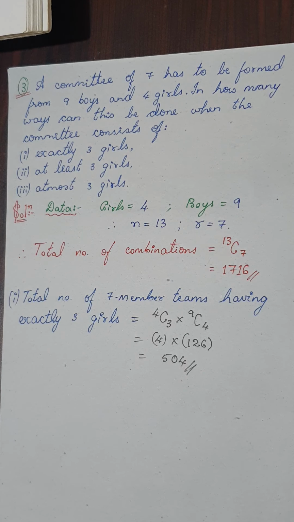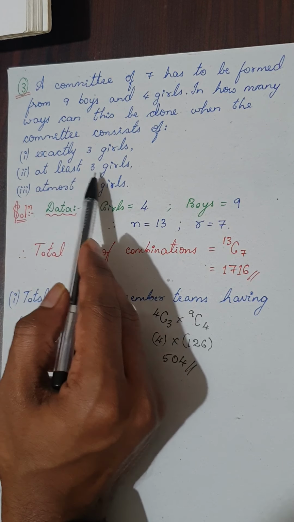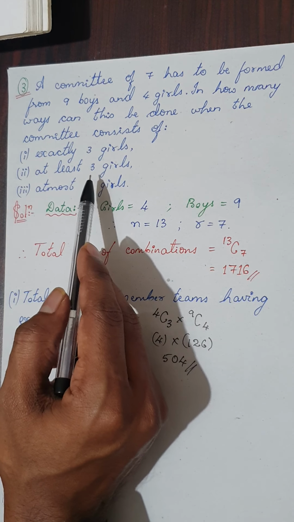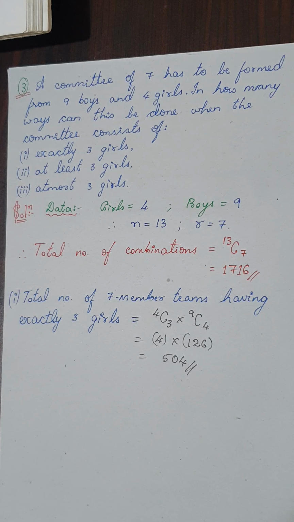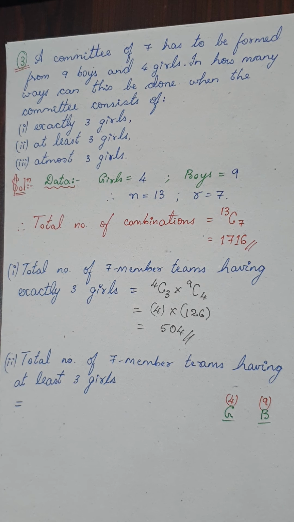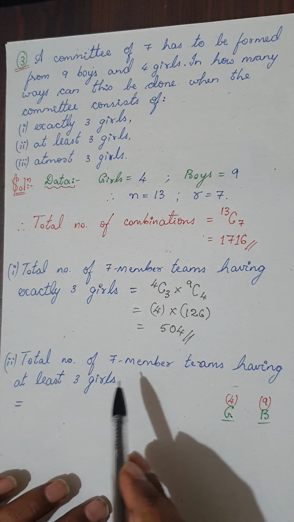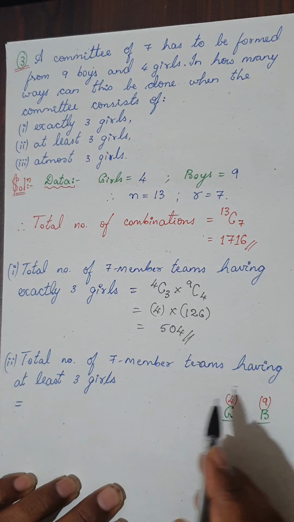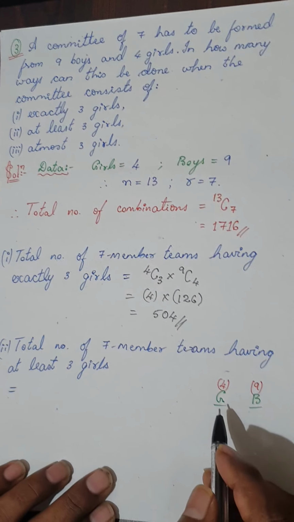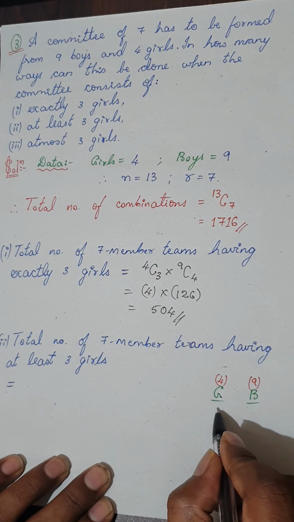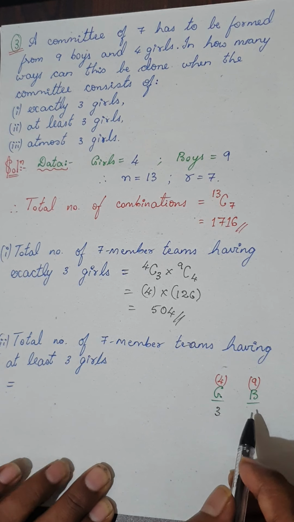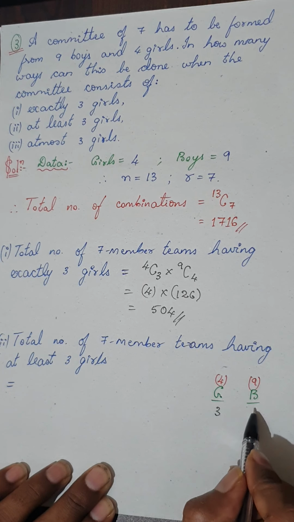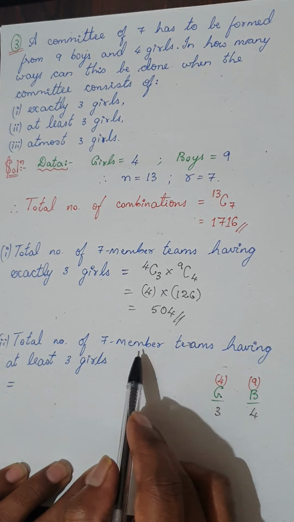Let's take up the second one where you have to select at least 3 girls. So at least 3 means minimum 3. Are you following? Okay, now in how many ways can I do it? Total number of 7-member teams having at least 3 girls. So I need minimum 3 girls, at least means. So if I take 3 girls, that means I have to select the remaining 4 from boys. Why? Because I need a 7-member team.